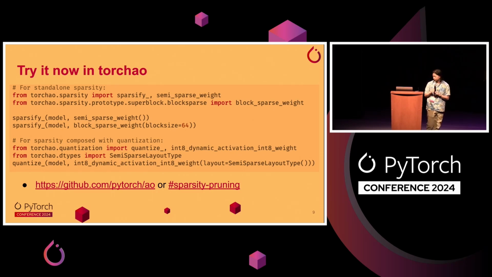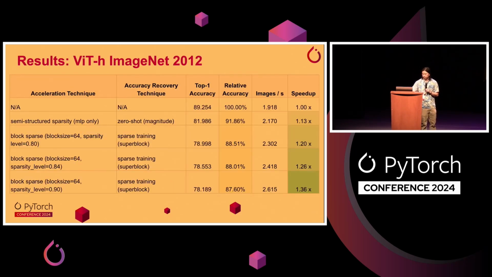Okay, so what kind of speedups do we see? We did all of our end-to-end tests with vision transformers on ImageNet 2012. And as you can see, we get about a 13% speedup with semi-structured sparsity.